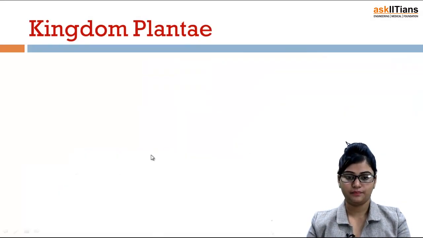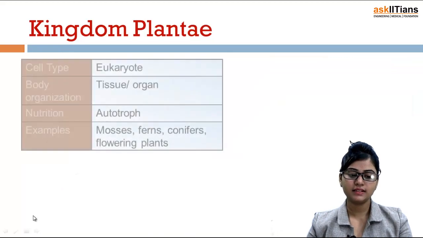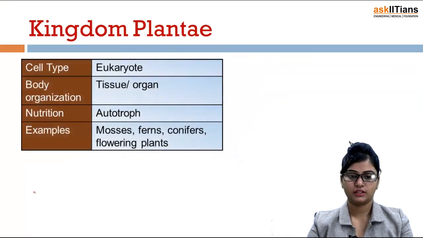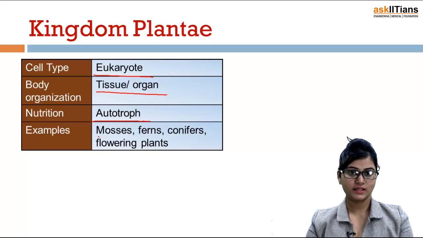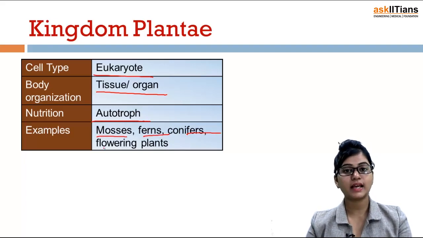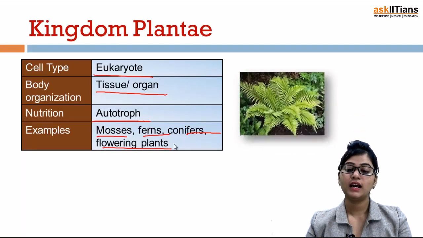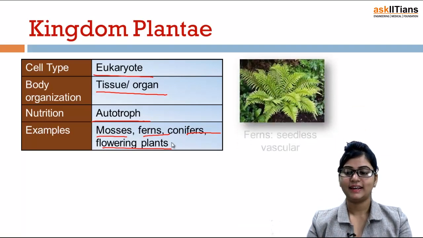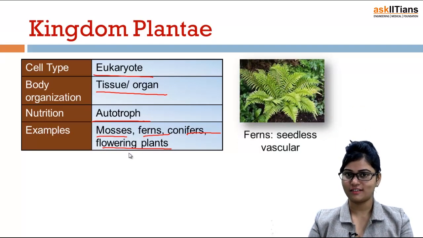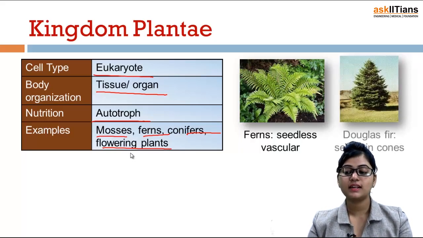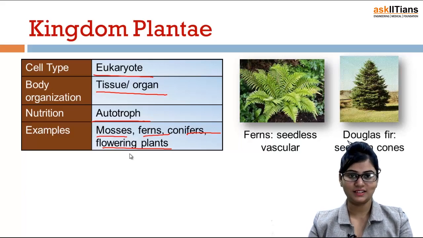Kingdom Plantae. Cell type is eukaryote. Body organization, tissue or organ. Nutrition is autotroph. And examples: mosses, ferns, conifers and flowering plants. You can see these are the ferns, the seedless vascular plants. And this one is a Douglas fir that has seeds in cones.